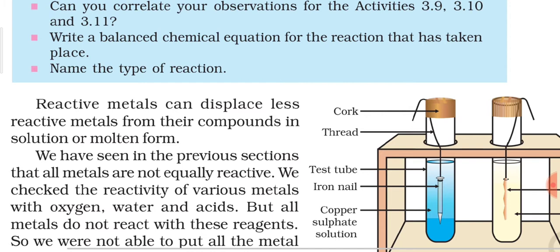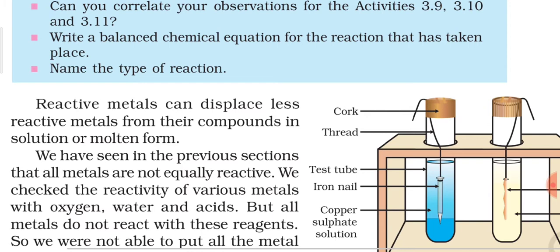from its compound. We have seen in the previous sections that all metals are not equally reactive. We also discussed with the help of a few activities that some metals are reactive in nature, whereas some metals are very less reactive. And this we also know from the reactivity series which we discussed in chapter 1. We checked the reactivity of various metals with oxygen, water and acids, and we discussed several chemical reactions of metal samples of different reactivity with air, water and acids,